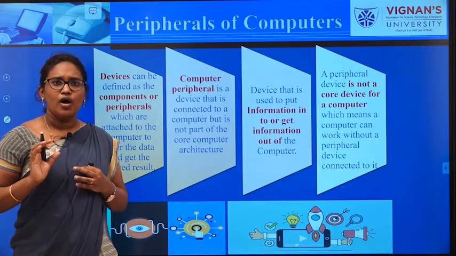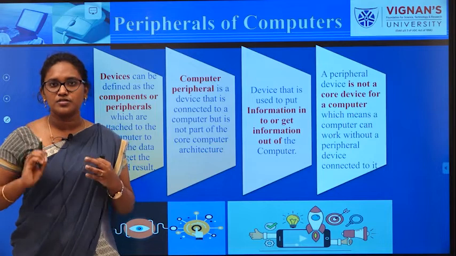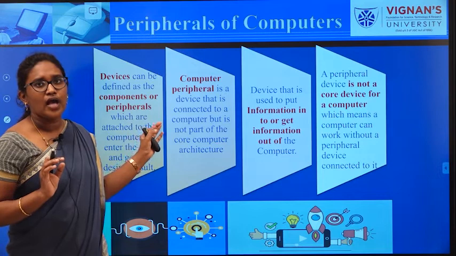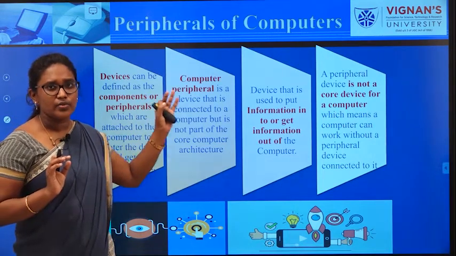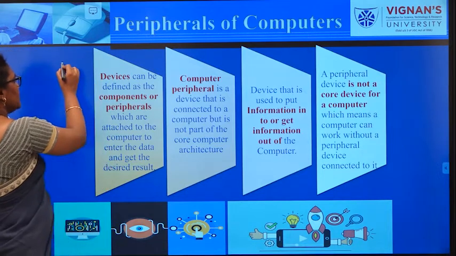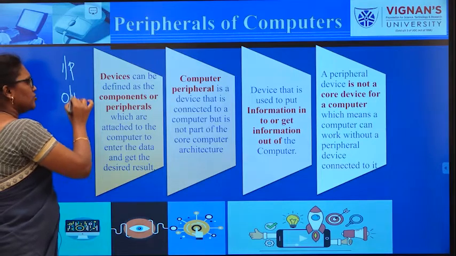Whatever you draw should be visible on the monitor. That means the device acts only for input and output.